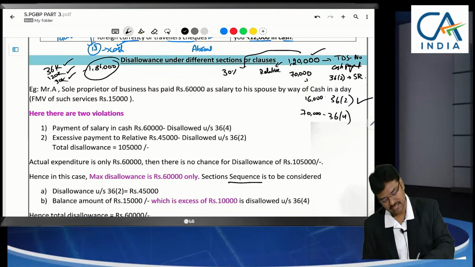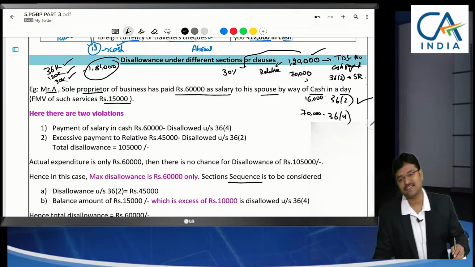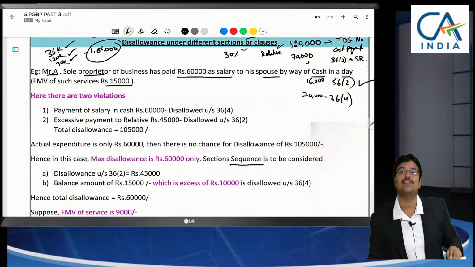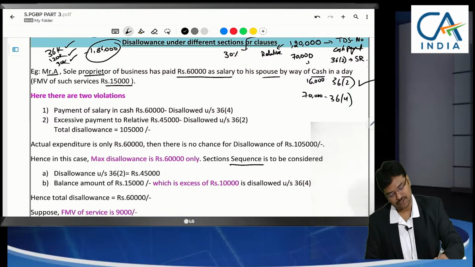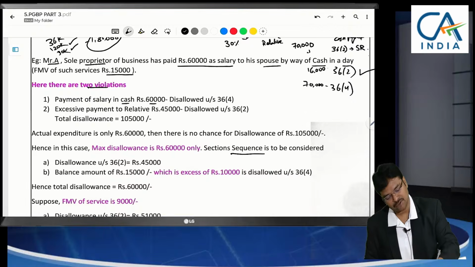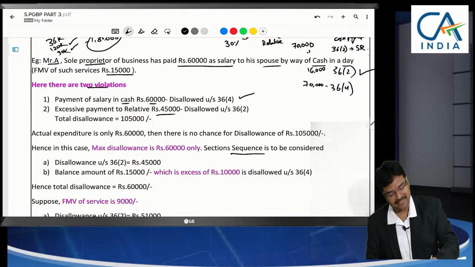So, here if you see, Mr. A is the sole proprietor of a business. He paid 60,000 as salary to his spouse by way of cash in a day. Fair market value is 15,000. This example clarifies it. For 15,000 fair market value, he paid 60,000 salary to his spouse. Spouse is a relative. So, in this case, two violations were there: cash payment 60,000, violation under section 36(4), and excessive payment to relative, 45,000, under 36(2).